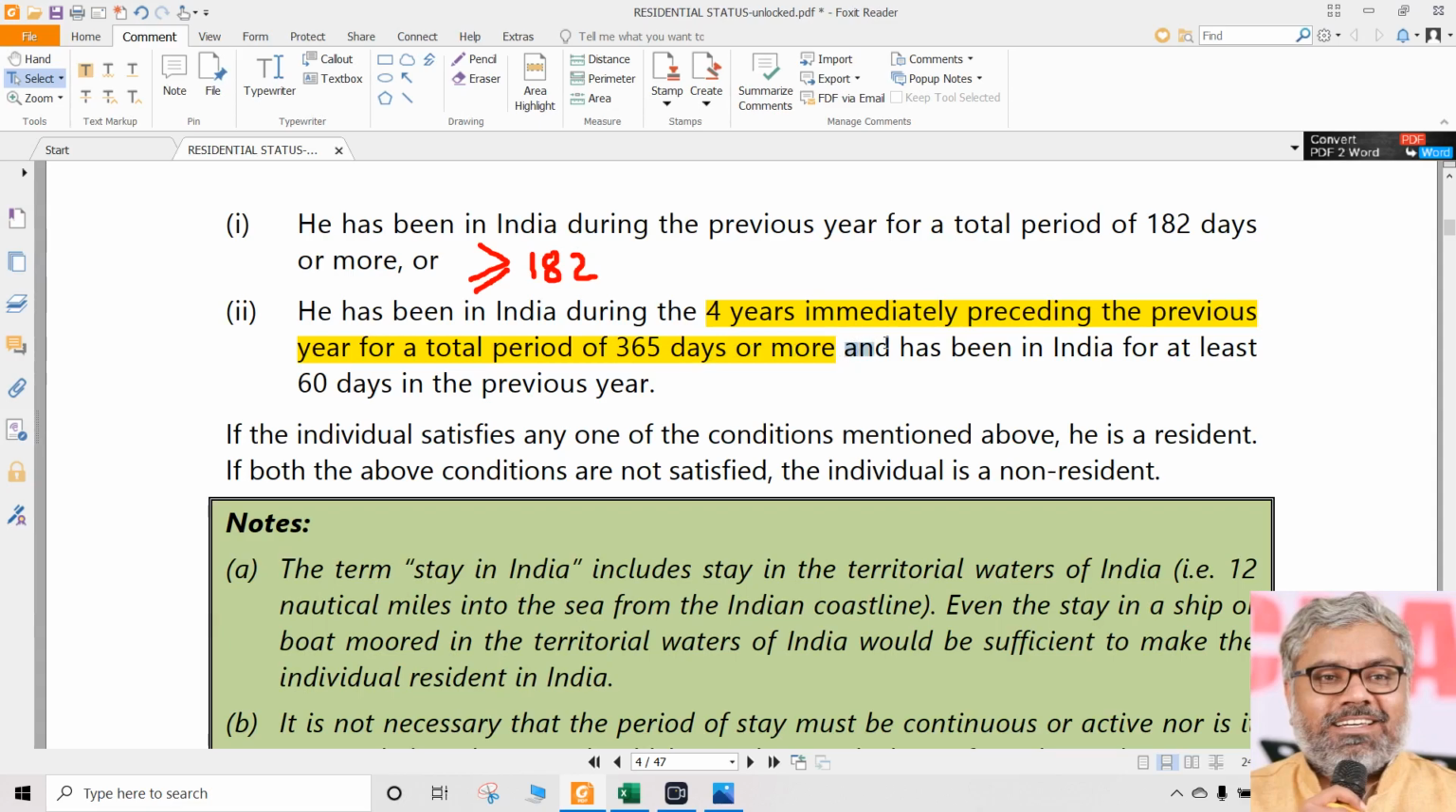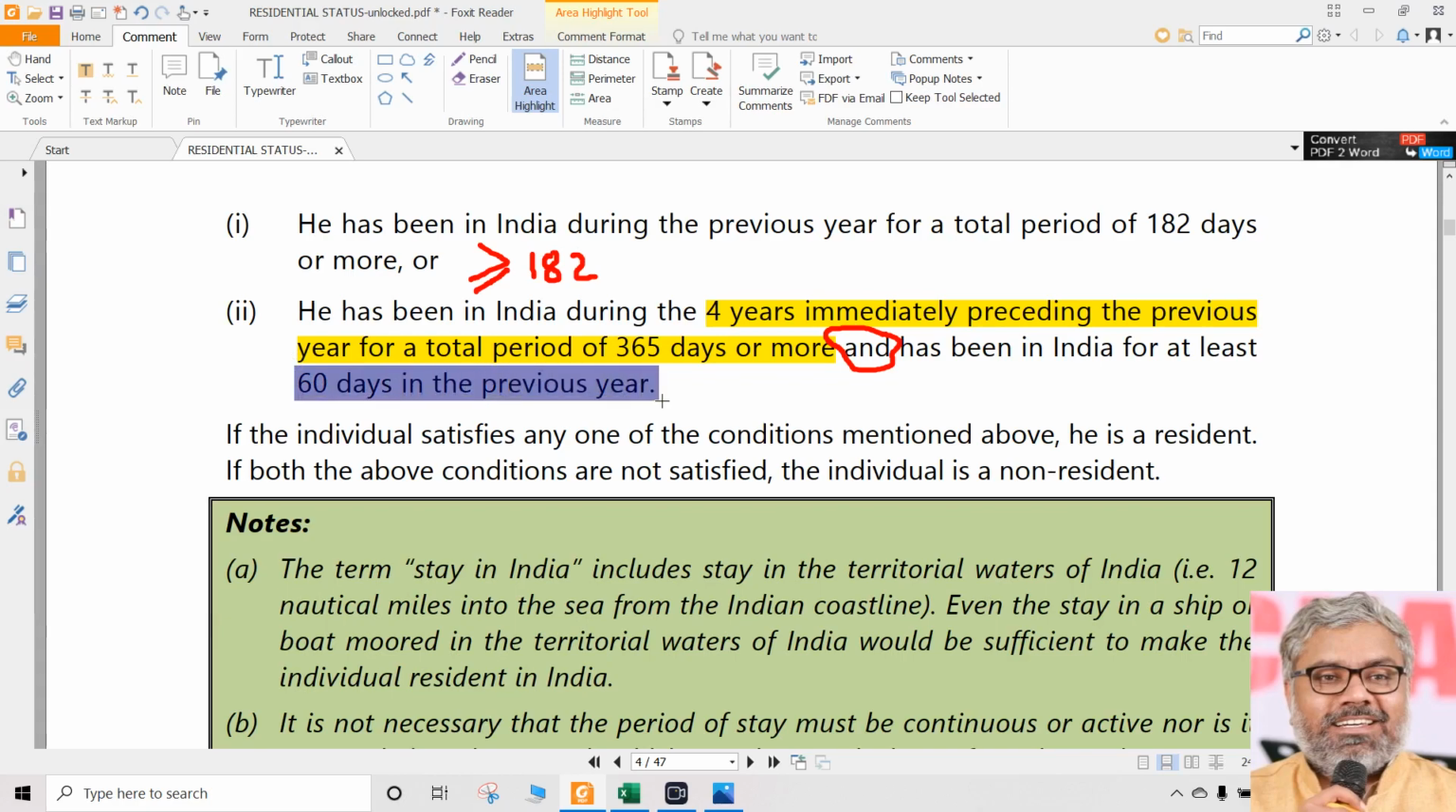And very, very important here is "and". We are not talking about "or". This is "and". And has been in India for a period of 60 days in the previous year. So, one way we can say, there are two conditions within this second condition. What are those? Sequence doesn't matter, both have to be satisfied here. Why? Because "and" is there.